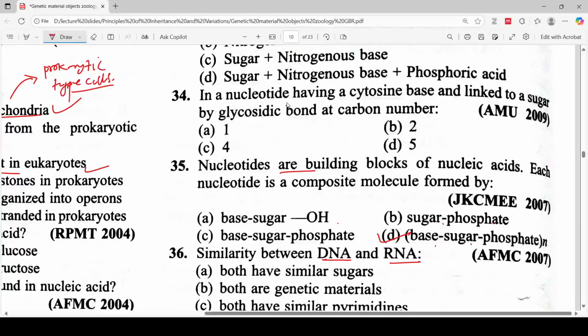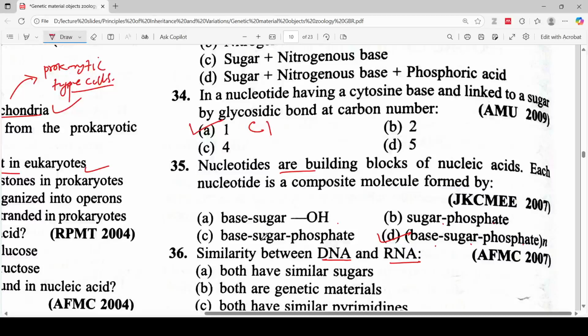In a nucleotide having a cytosine base and linked to a sugar by glycosidic bond at carbon number, the correct answer for this question will be option 1, C1.